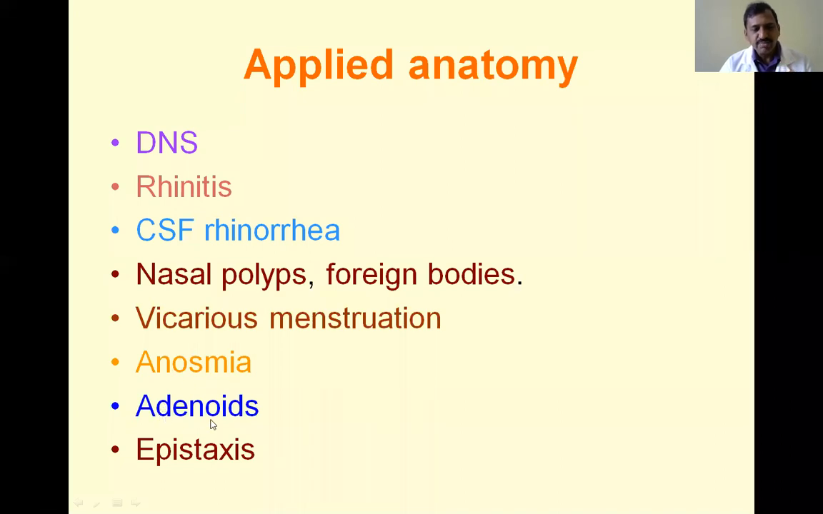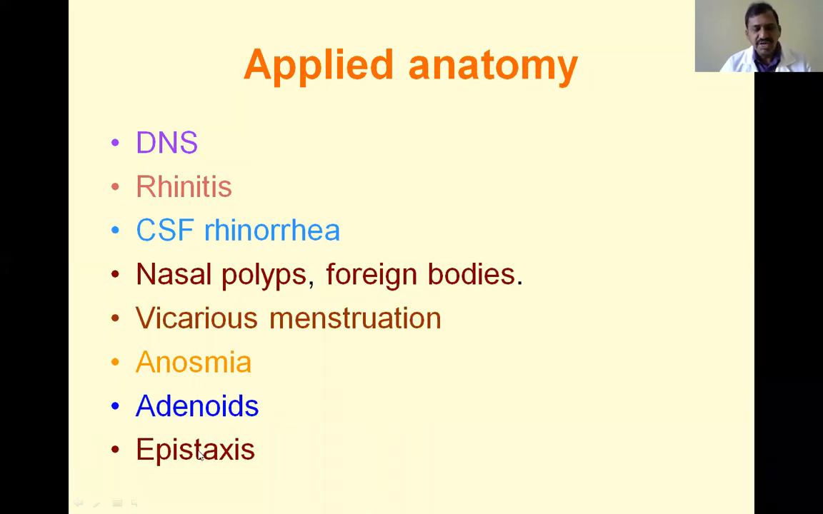Okay. Next, another important one is the adenoids. That is nothing but the growth of lymphoid tissue in the posterior part of the nose, and it may produce obstruction to breathing. On those occasions the individual may go for oral breathing. That is the problem with the adenoids.